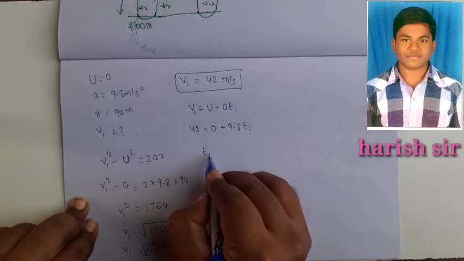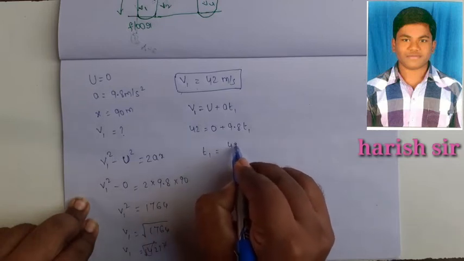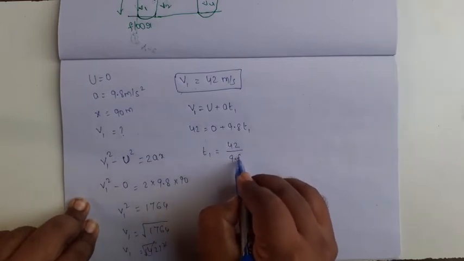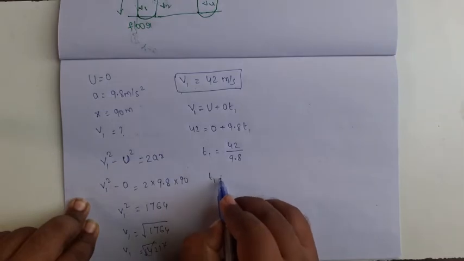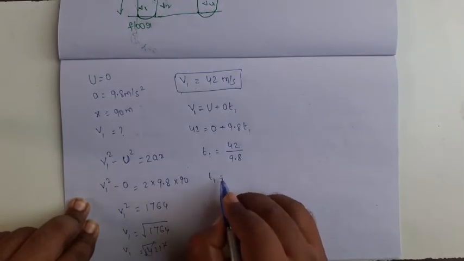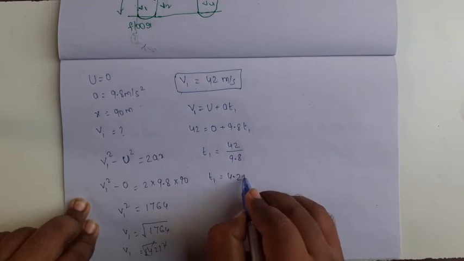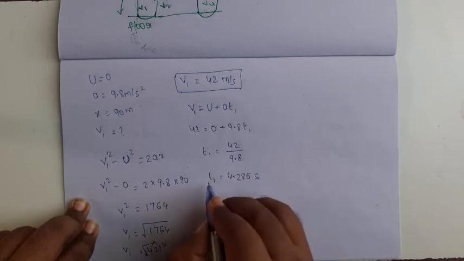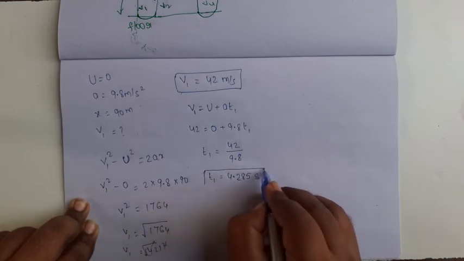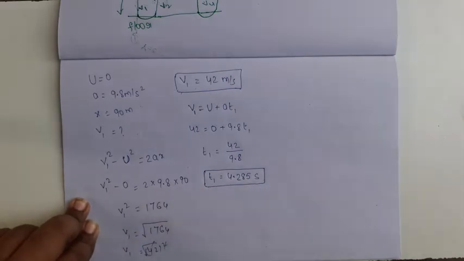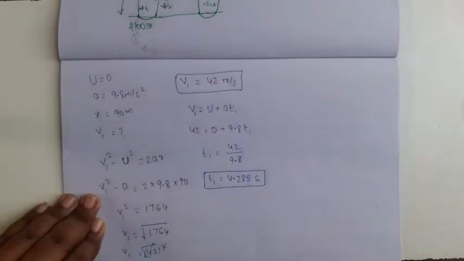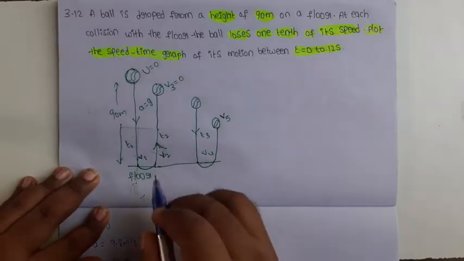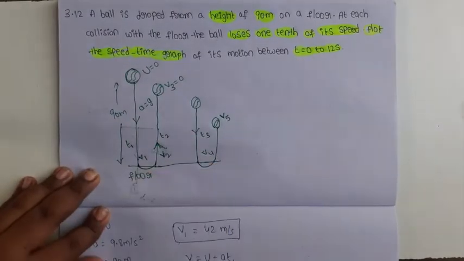Okay, t1 equal to 42 by 9.8. So t1 equal to 4.285 second. So these are the v1 and t1 values. See the diagram once; v1 and t1 are already found.